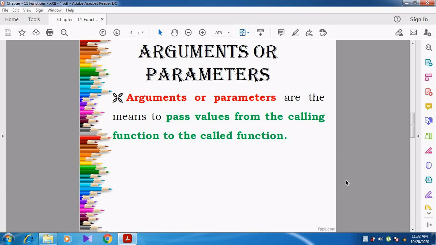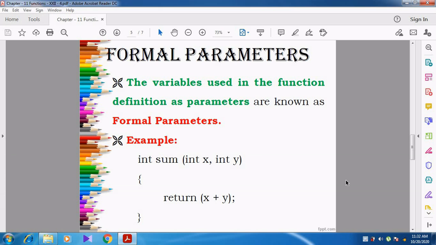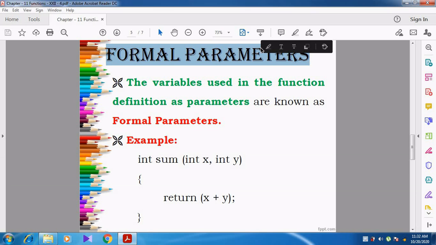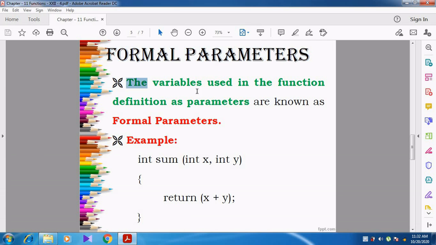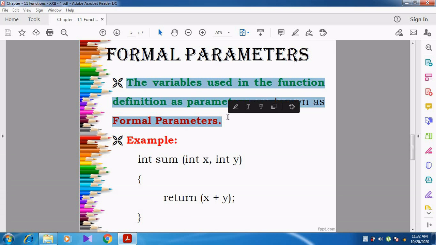This is classified into two types. One is called formal parameter and another one is called actual parameter. Now we are going to discuss formal parameters. What is meant by formal parameter? The variables which are used in the function definition as parameters are called formal parameters.